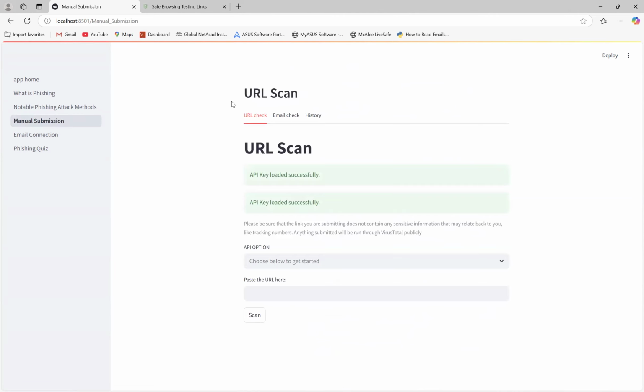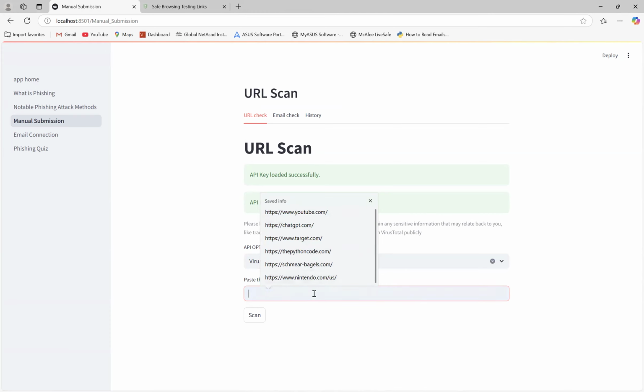So here we go. This is the submission scan. So right here, you are gonna take a URL of your choice, and you are going to then pretty much just check it. So we have 2 options here. One is VirusTotal, and then one is a combination we've created using another resource. So we can start off with VirusTotal right here.